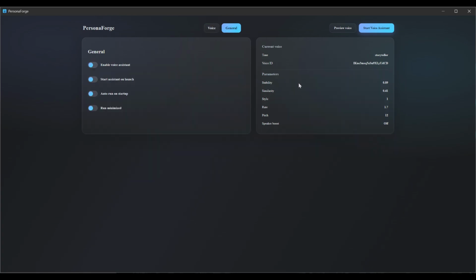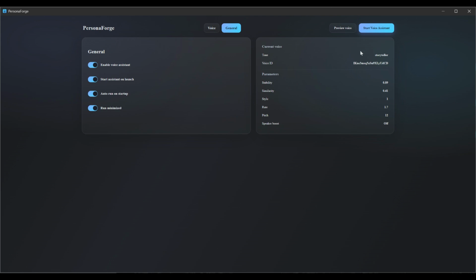Once you're done selecting what voice you would like the best, you can go on to the general settings where we have settings like enable voice assistant, because you cannot start the voice assistant without this setting enabled. You can enable all of these settings like start assistant on launch, auto run on startup, so that if you restart your PC, the application still starts running. And you can also set it on run minimized so that it can get inside your system tray and it runs in the background.